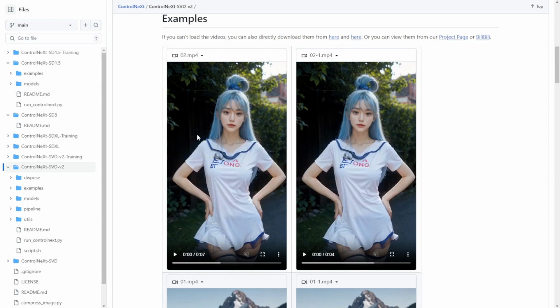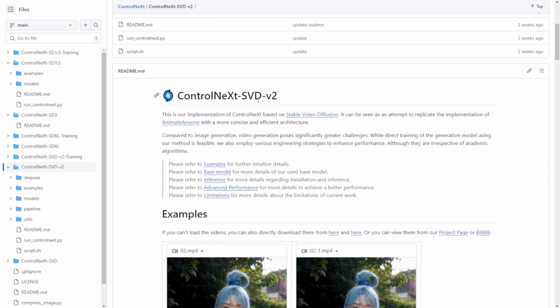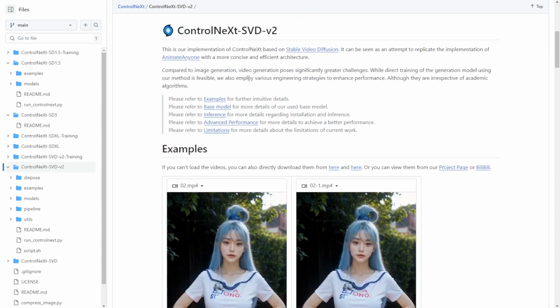However, to assess the quality, I need to conduct a side-by-side comparison between the ControlNeXt SVD v2 and Mimic Motion, both of which utilize the same mechanism. They try to replicate the implementations of Animate Anyone, but I guess Mimic Motion has some modifications in the VAE and also the UNet sections, and the ControlNeXt SVD is just purely using the stable video diffusion weights that modify the DW pose to control the character pose with each image frame.